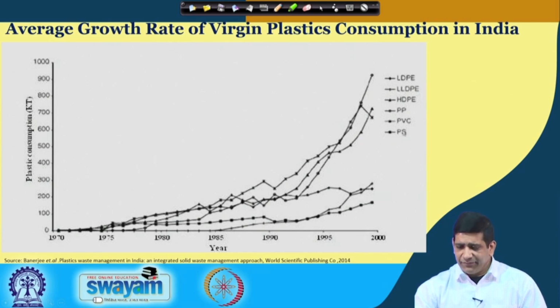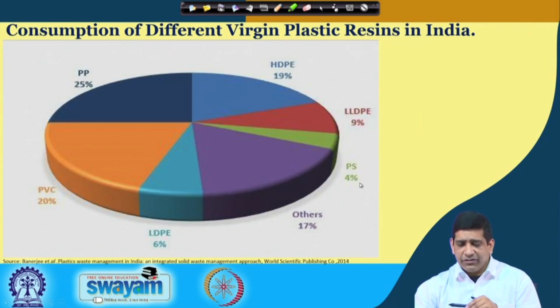So as you can see, for all the different types of plastic, the consumption is going up. This shows you the consumption data. Different plastic resins, consumption of different plastics: HDPE, polypropylene, PVCs, those are the top ones. Then LDPE, polystyrenes, and those things are also there in terms of plastic resin usage.